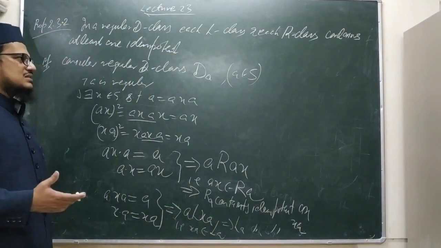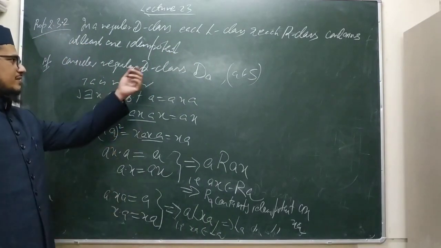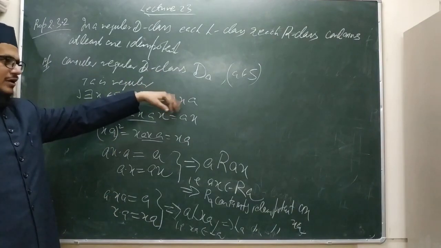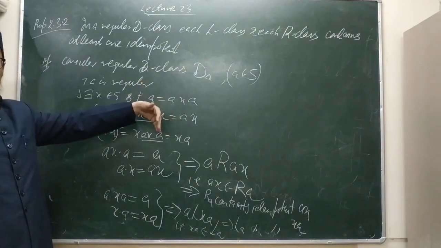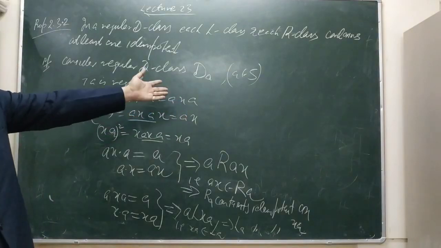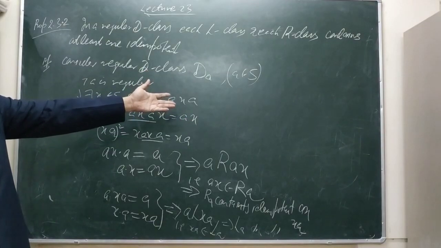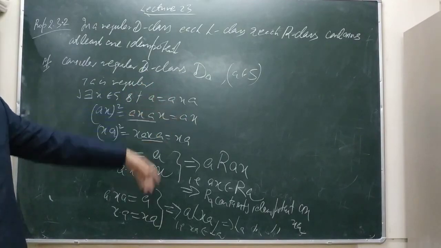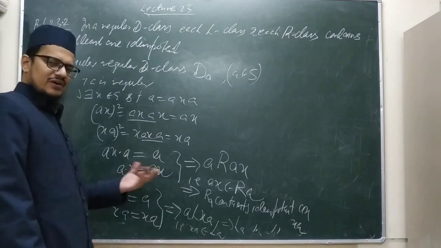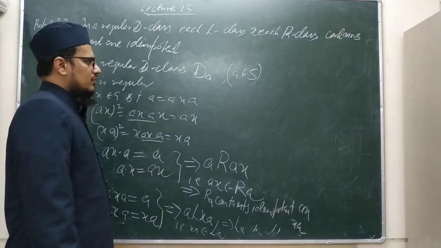each L class and each R class contains an idempotent, because this is an arbitrary class DA. If you take DB, the same will happen: LB and RB will contain an idempotent. If you take DC, then again RC and LC will contain an idempotent, isn't it? Like this, CX and XC, CY and YC. So in this way, we have proved that